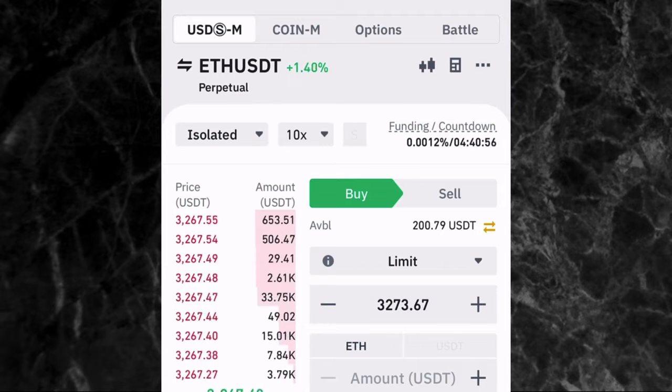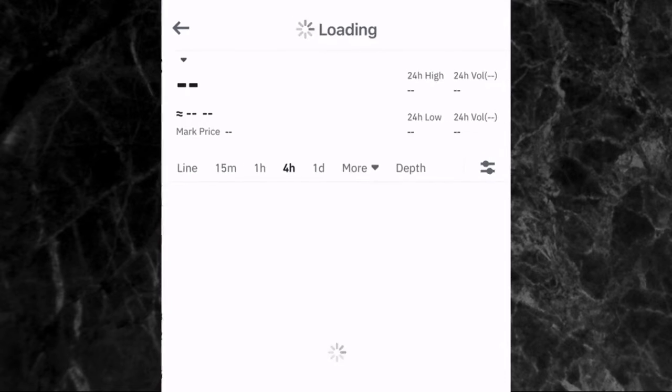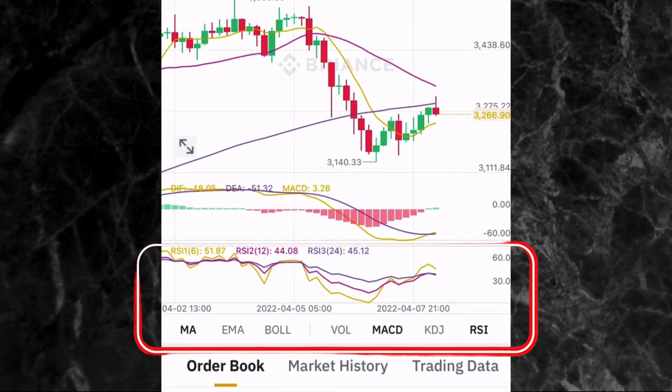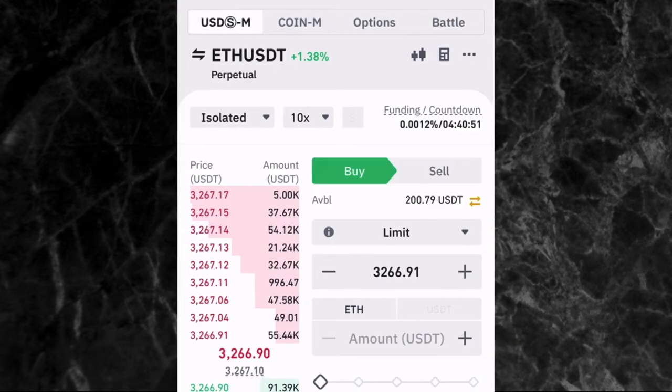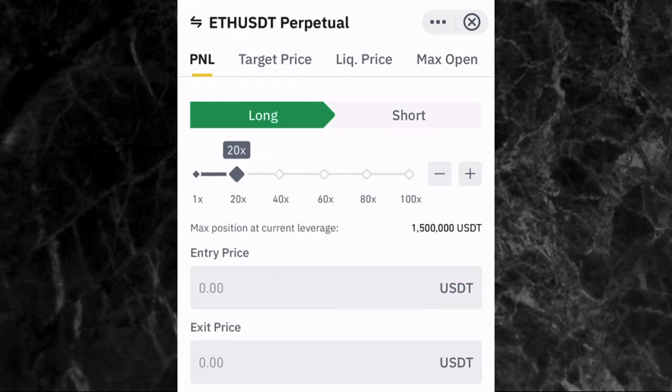Now, the next thing I need to show you guys is where you can see the chart and do your analysis. If you see these two small candlesticks, you tap on them. This is where you can see the candlesticks, and these are the different indicators underneath that you can use. Also, if you go back, the next thing is the calculator icon. This is where you can calculate different things to help you make profit on futures trading. As you can see at the top of the screen, you can calculate PNL. PNL means profit and loss. You can calculate your target price. Target price means the price at which you want to take your profit.